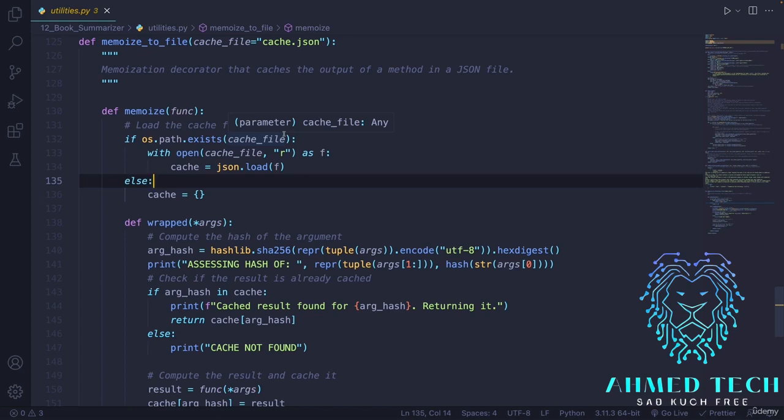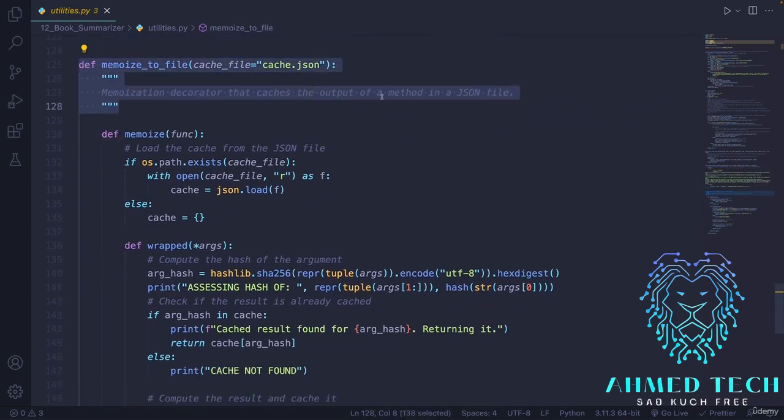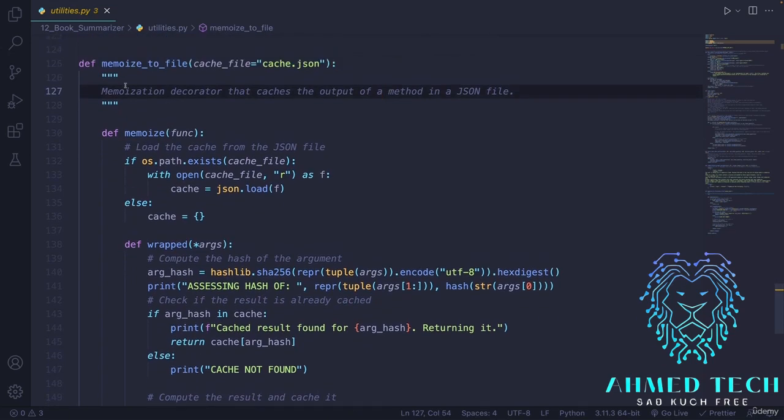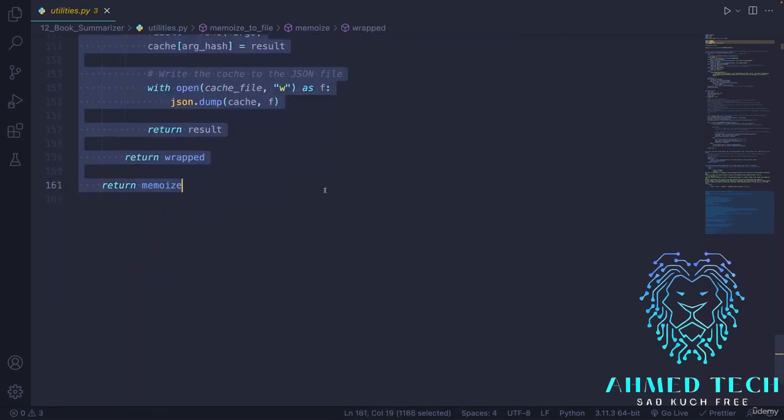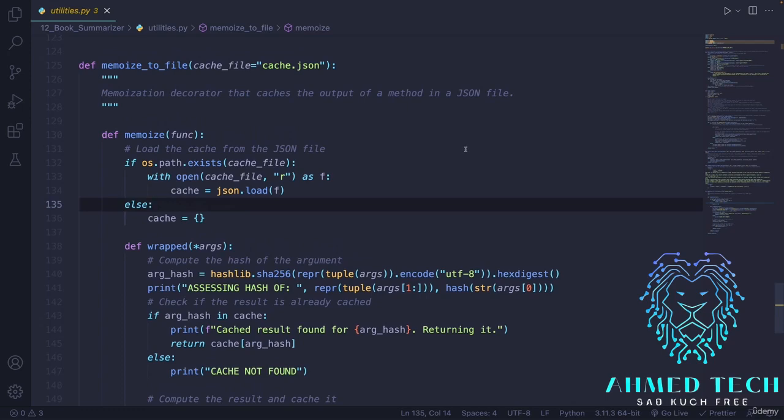Another use case for converting one language to another, one framework or library to another, is purely educational. I've been learning Scala recently, and it is quite the beast to learn, at least for me, compared to a lot of the other languages I know. And I've been using ChatGPT almost like a tutor at times, where I'll take some Python code or JavaScript code, something like this function here. This is a memoize to file function, a decorator that caches the output of a method into a JSON file, cache.json. It doesn't really matter if you understand the function, or if you even write Python, but this is a function that I wrote a while ago for a different course.